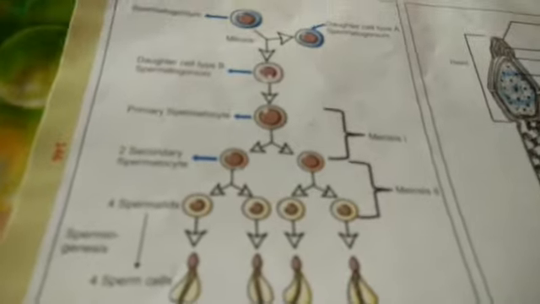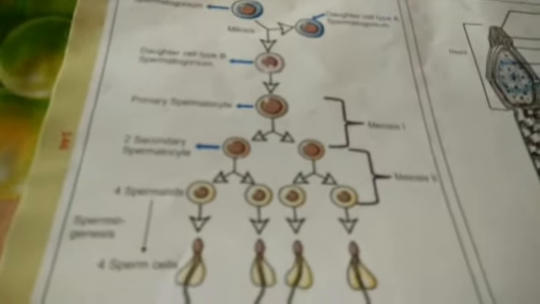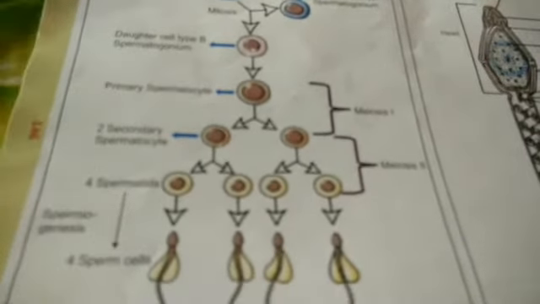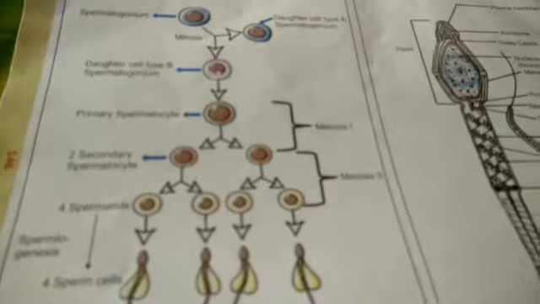This diagram you have to draw in your copy and practice it. It is very important. It can be asked in the examination. See this diagram, children. And spermatogenesis is always a continuous process which completes in 74 days.